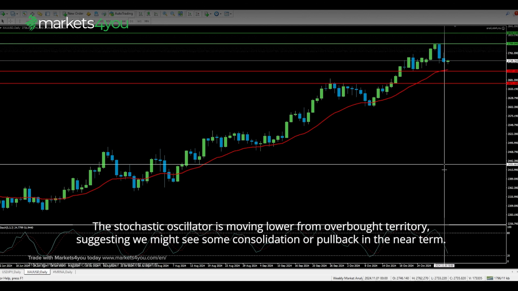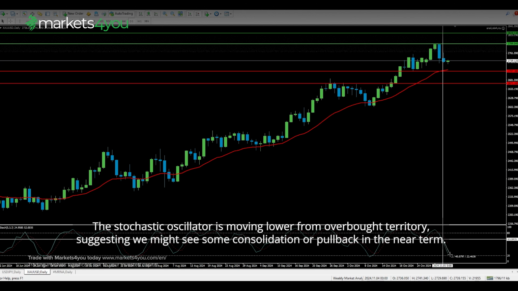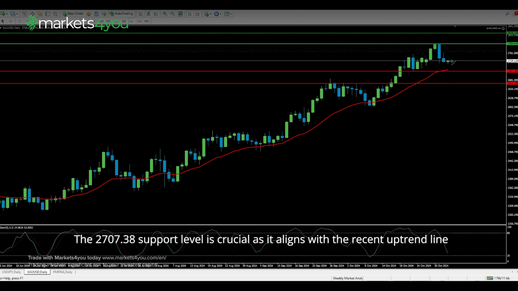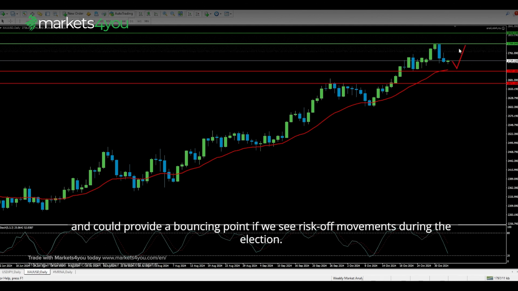The stochastic oscillator is moving lower from overbought territory, suggesting we might see some consolidation or pullback in the near term. The 2,707.38 support level is crucial as it aligns with the recent uptrend line and could provide a bouncing point if we see risk-off movements during the election.